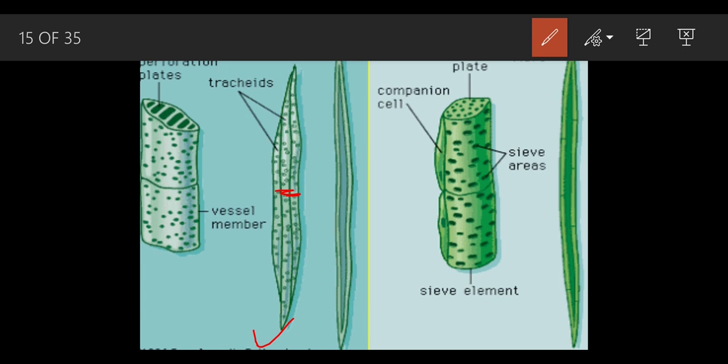And the xylem vessel has the bigger diameter, and it is quite big in length as well. Don't compare with the diagram, because this diagram is a cross section. The vessel is greater than the tracheid.